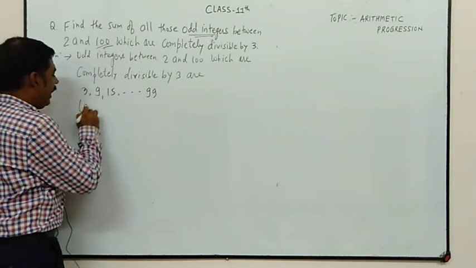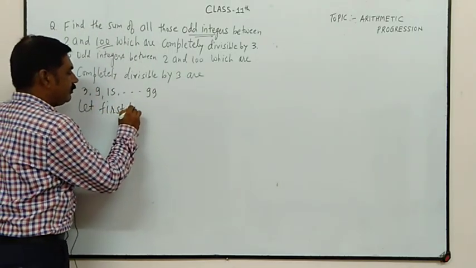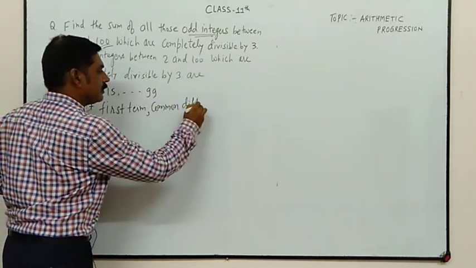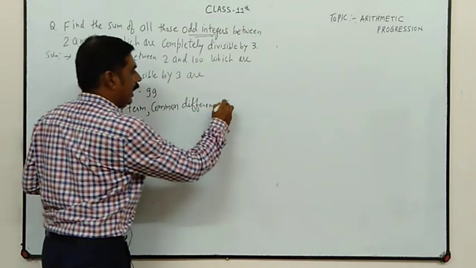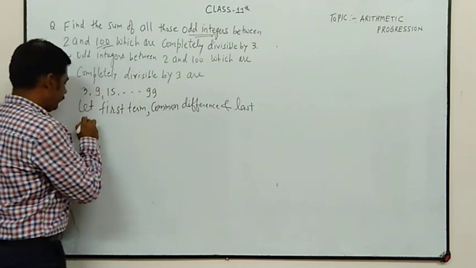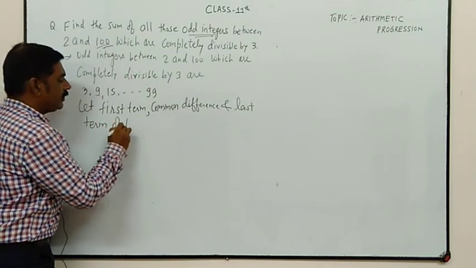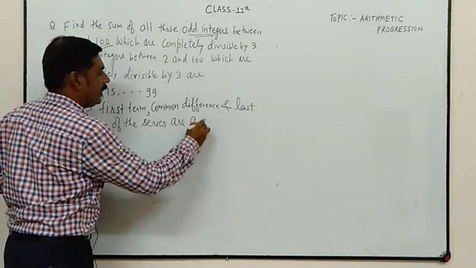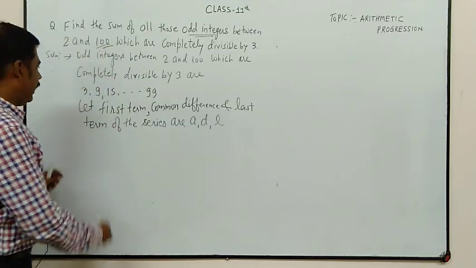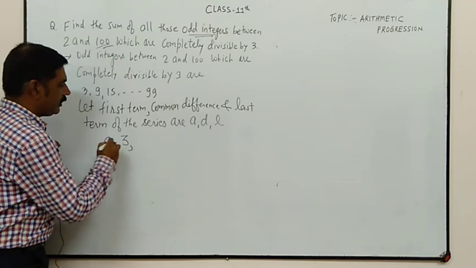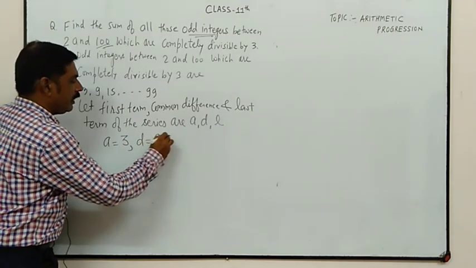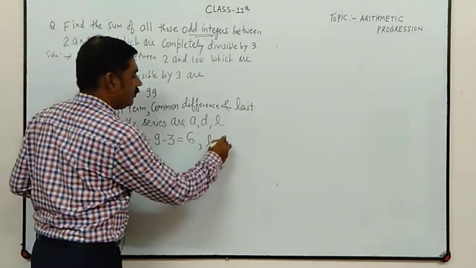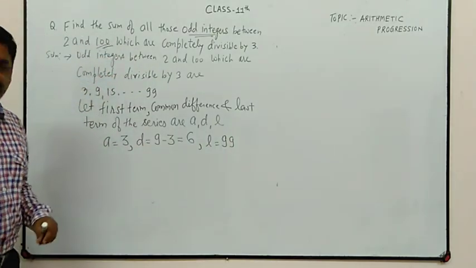So let the first term, common difference and last term of the series be A, D, L. Now A is equal to 3, D is equal to 9 minus 3, which is 6, and L is equal to 99.